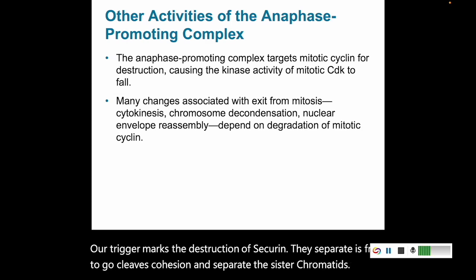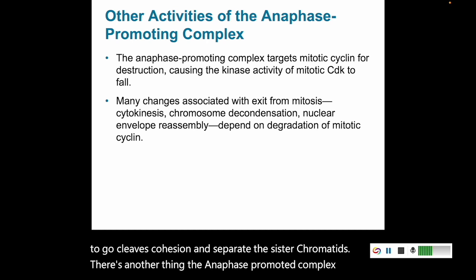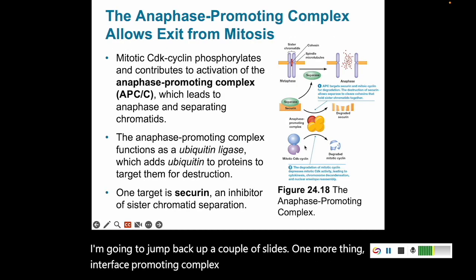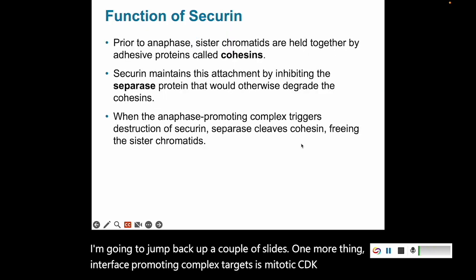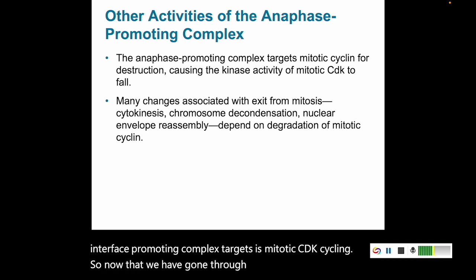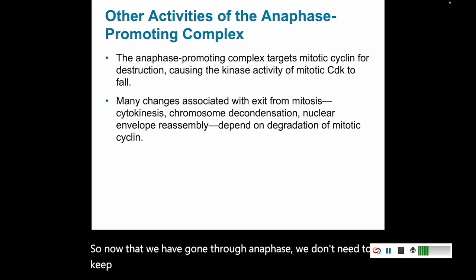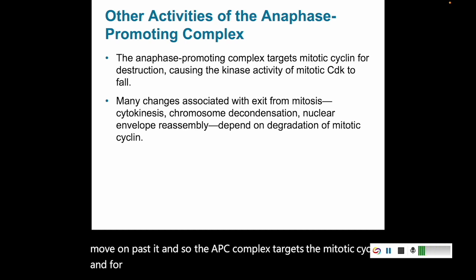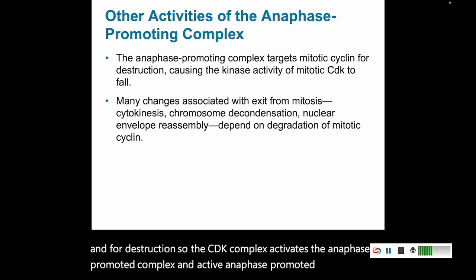There's another thing the anaphase promoting complex targets. I'm going to jump back up a couple of slides. One more thing anaphase promoting complex targets is mitotic Cdk-cyclin. So now that we have gone through anaphase, we don't need to keep that cell cycle stuck at that G1 to M transition. We want to move on past it. And so the APC complex targets the mitotic cyclin for destruction. So the CDK complex activates the anaphase promoting complex, and active anaphase promoting complex breaks down the Cdk-cyclin.